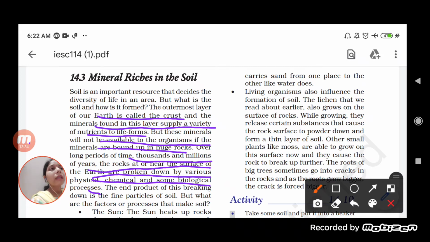So obviously, somehow directly or indirectly, if we take an example of nitrogen, students, you know that 78% of nitrogen is present in the atmosphere. Even then we are not able to consume the nitrogen from the atmosphere. We get that nitrogen from the plants. And how do the plants get it? The plants get it from the soil itself. Although we know that the bacteria is responsible, the fixation happens with the help of the bacteria present in the root nodule, and that mineral is again in the form of nitrate, it is released into the soil.